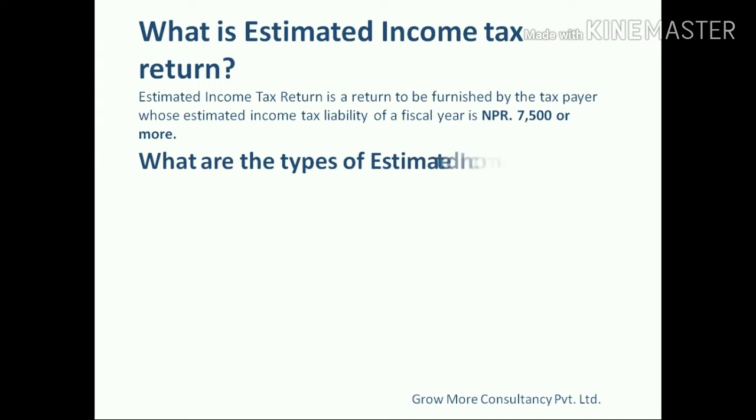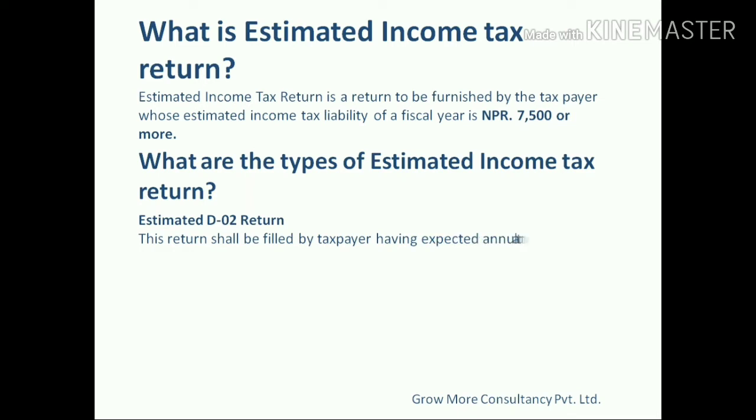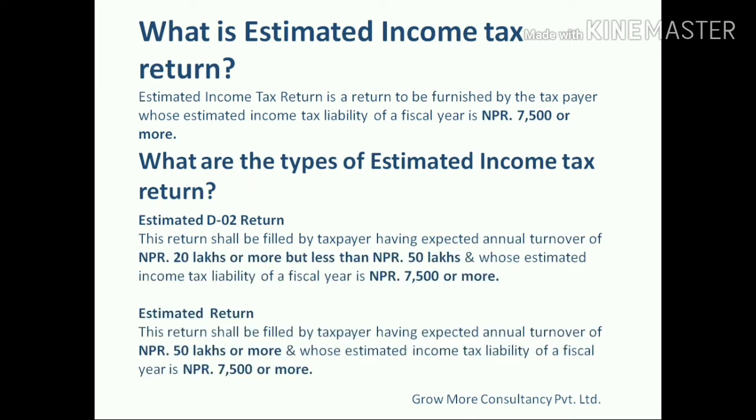Sorry, what are the types of estimated income tax return? As I told you earlier, it can be divided into the estimated D02 return and the estimated return. The estimated D02 return is to be furnished by taxpayers whose expected annual turnover is rupees 20 lakh or more, but less than rupees 50 lakh, and whose estimated income tax liability for that fiscal year is rupees 7,500 or more. And the estimated return is to be filed by the taxpayer whose expected annual turnover is rupees 50 lakh or more, and whose estimated income tax liability for that particular fiscal year is rupees 7,500 or more.